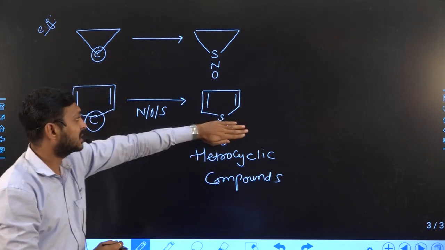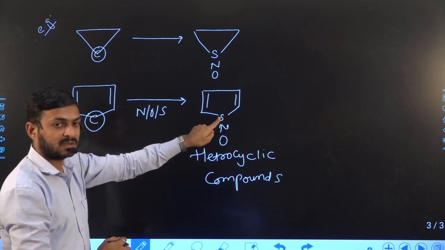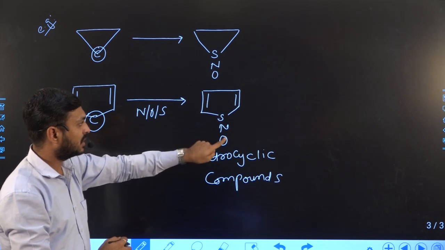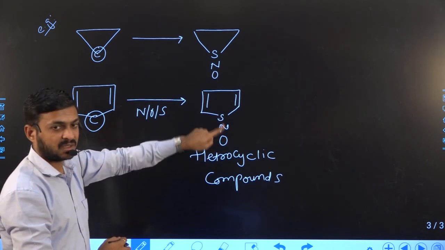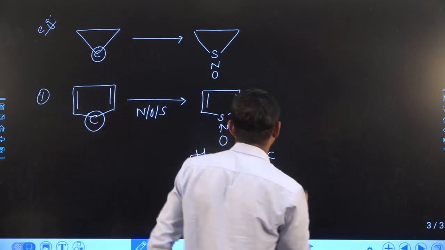Suppose sulfur is present, then we can draw it like this. Suppose nitrogen is present, then sulfur is replaced by nitrogen. Suppose oxygen is present, then sulfur is replaced by oxygen. Or we can write it like this as well.